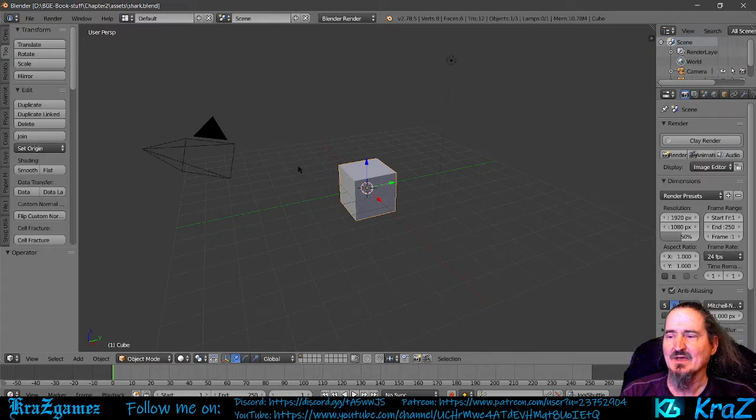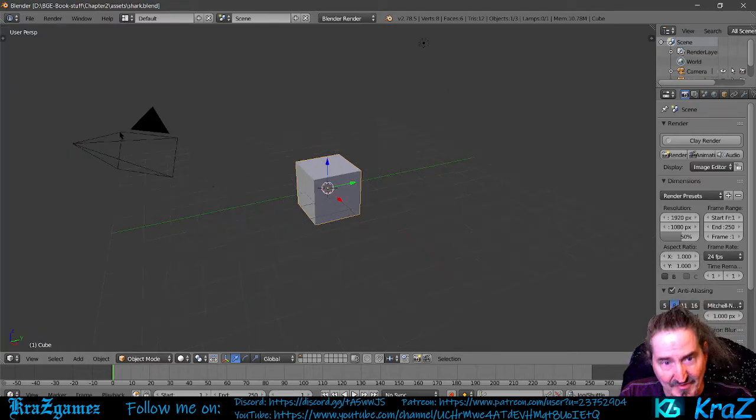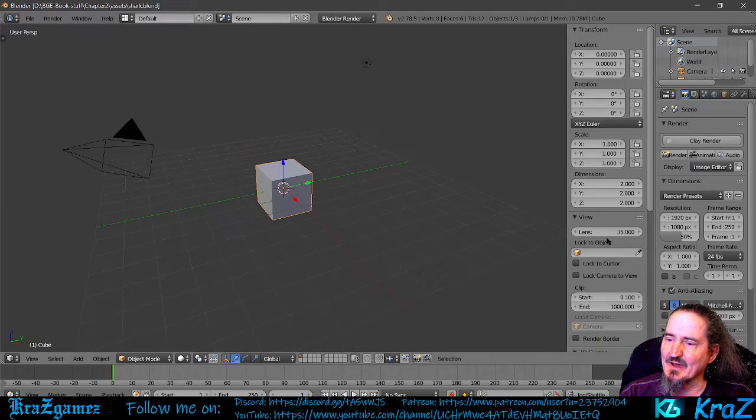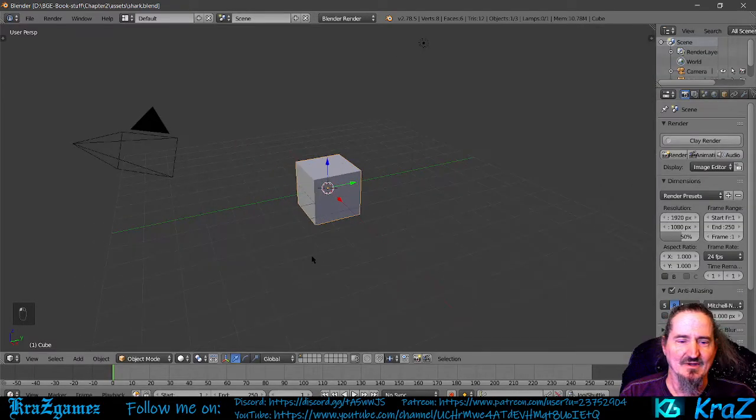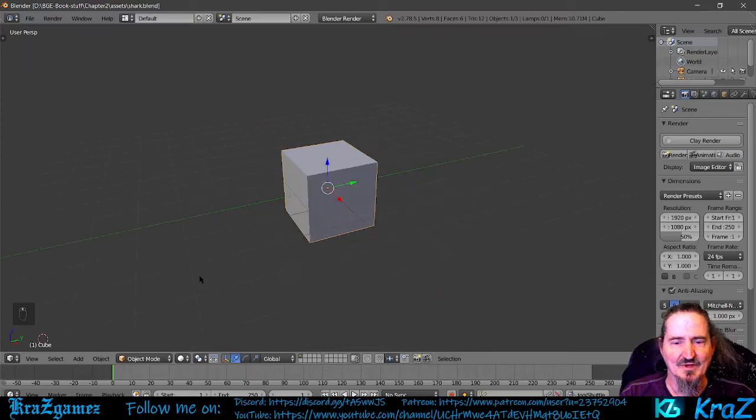You save it. I don't like using that every now and again, but I am going to bring up my end panel, scroll down, and turn on my display keys, my screencast keys, so that you can see them down here. When I click it, it'll show what I click, see, so we can change it around.